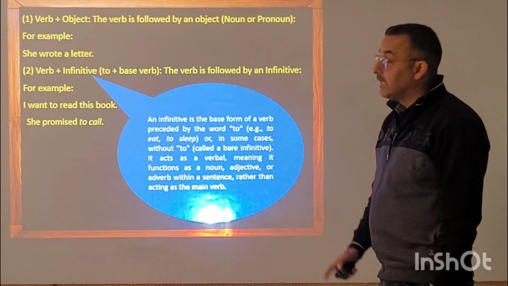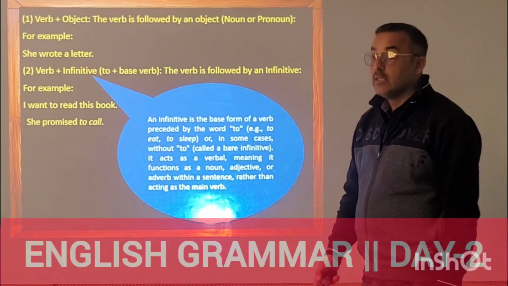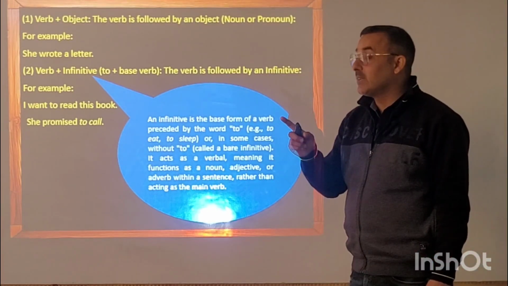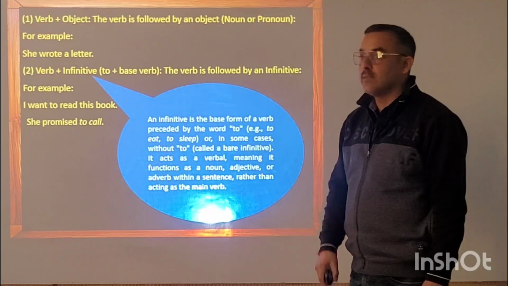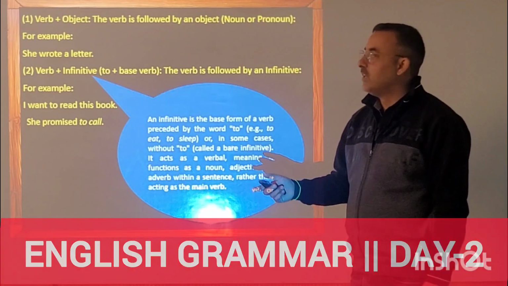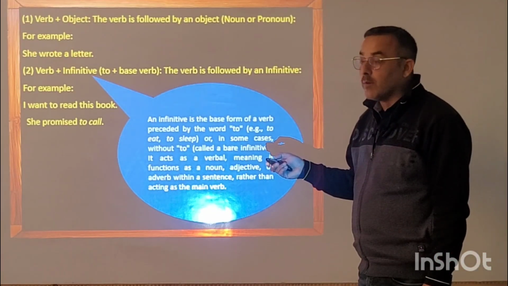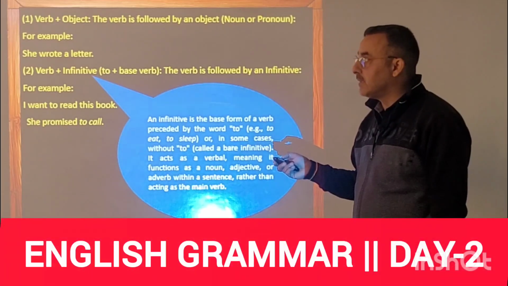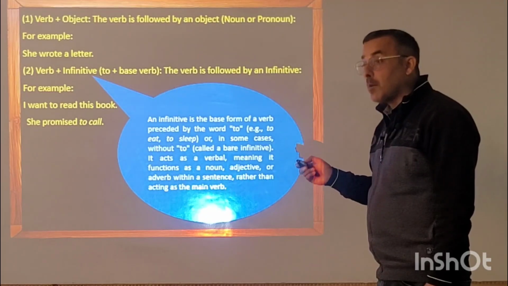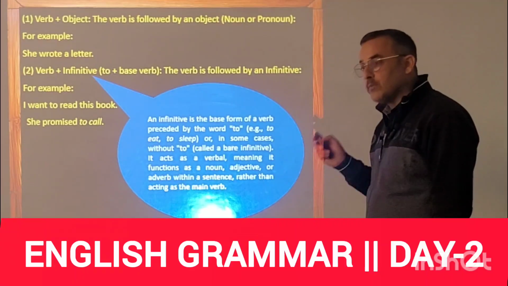For example, she wrote a letter. Which is the subject there? She. Which is the verb there? Wrote. So wrote is the verb, letter is the object. What did she write? She wrote a letter. So you can see there, letter is coming after the verb. Is the object coming before the verb or after the verb? After the verb. So the verb is followed by the object.